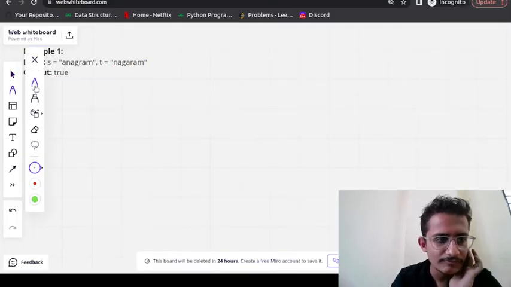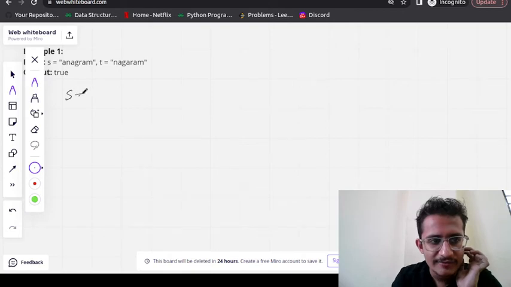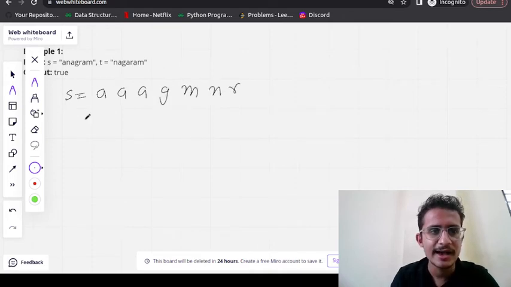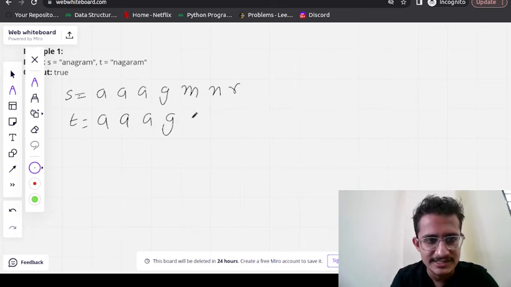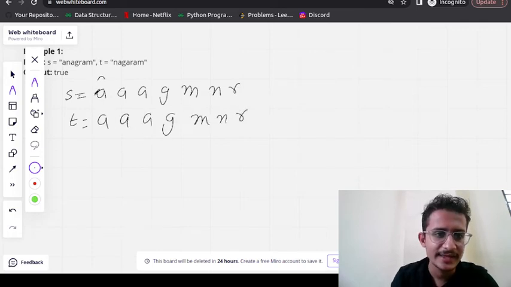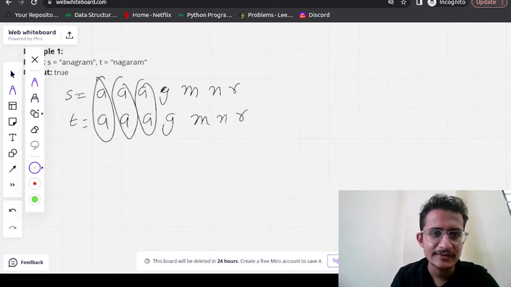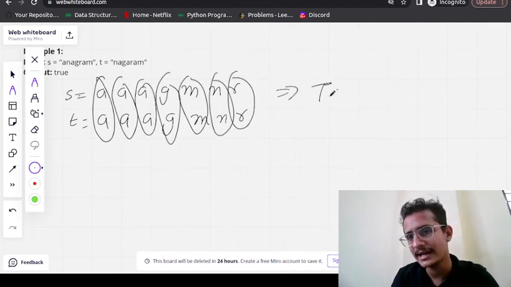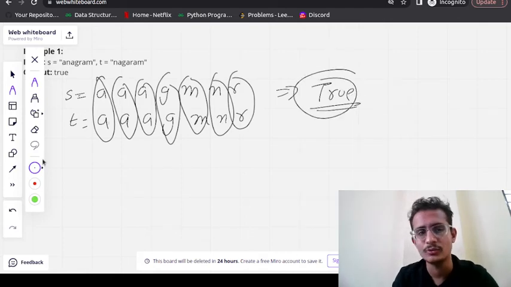What I will do is sort the string. So it will become A, then G, then M, N, R. I will sort the second string also. So it will become A, G, M, N, R. Then I will compare each element. If the elements are equal, it means it is an anagram and I will return true.